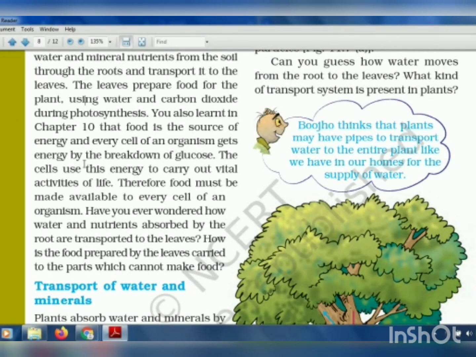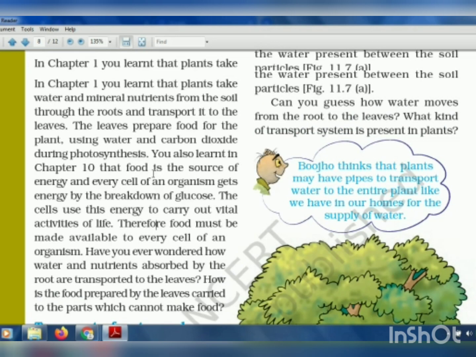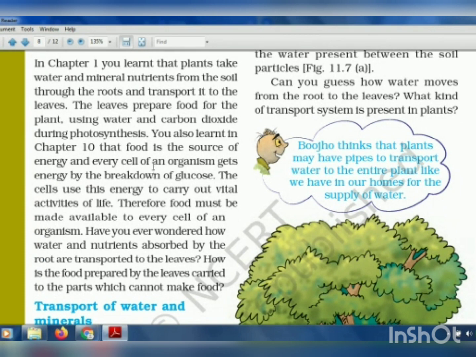Now, who does that in plants? In our body, it is the blood vessels, the arteries and veins, which do the transportation. Now, let's see which are the vessels which help to transport food, water, oxygen and carbon dioxide in plants.